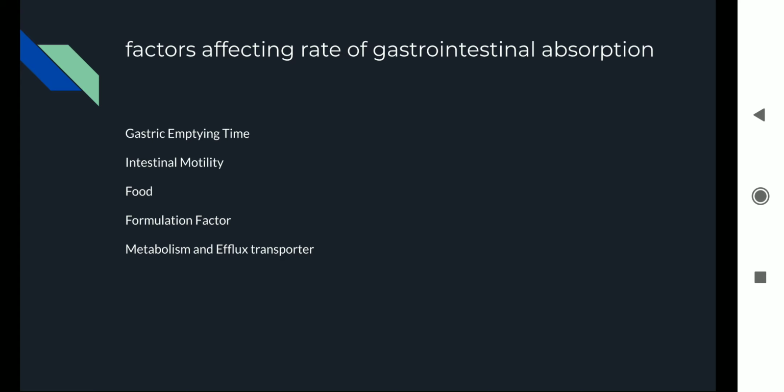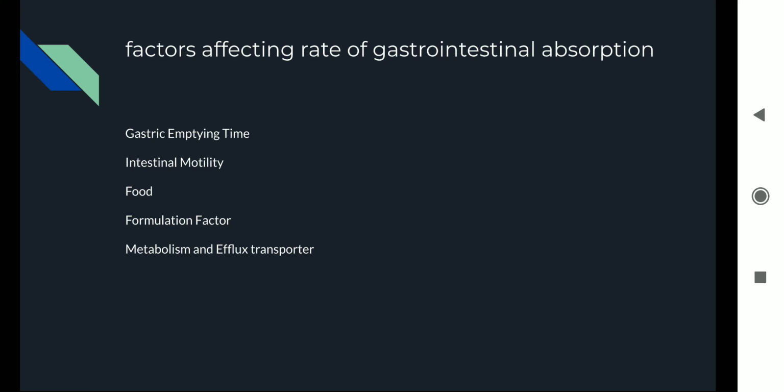An example is nicotine. Nicotine is a weak base, so its peak blood levels rise four times faster when it is absorbed from the mouth. It is a weak base and the pH of the mouth is a bit acidic, and the pKa of nicotine is 8.5.